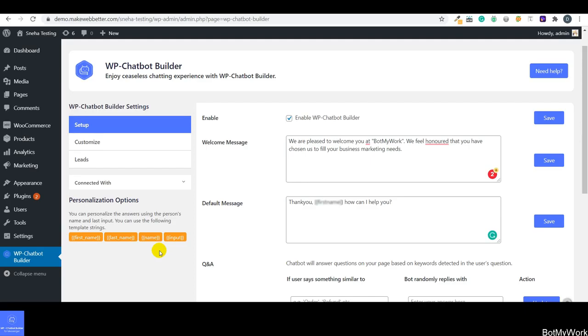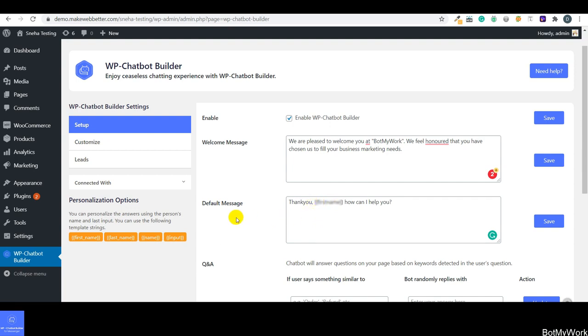Basically, the importance of template strings is that they help you to personalize the messages that you can use while setting up the messages for the conversation between the bot and the customer. So using one of the template strings, which is first name, I have set the default message.